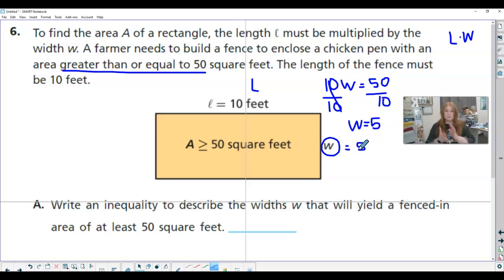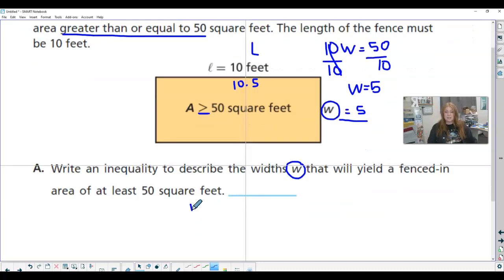But that's the smallest that it can be. So down here we have W, and we want to compare that to 5 because it says it can be bigger than that. So if I do 10 times 5, that is 50, that equals 50. But the area of the fence can also be bigger than that.